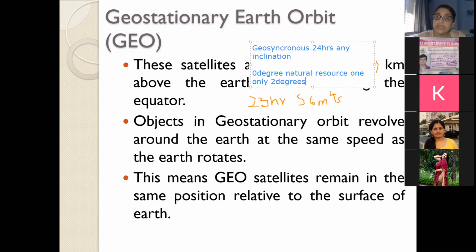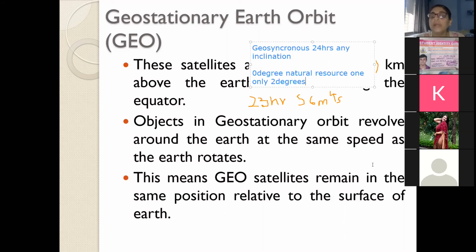For a geostationary satellite, what is the relative motion between the earth station and the satellite? Is there any relative motion when both are revolving with the same angular velocity? No, you don't have any relative motion. As I said, both are revolving with the same angular velocity, so their orientation with respect to each other is the same, and therefore when there is no relative motion, have you heard of the Doppler effect?